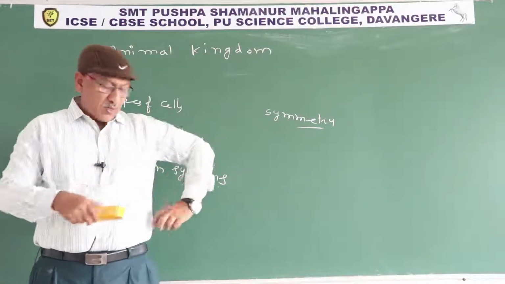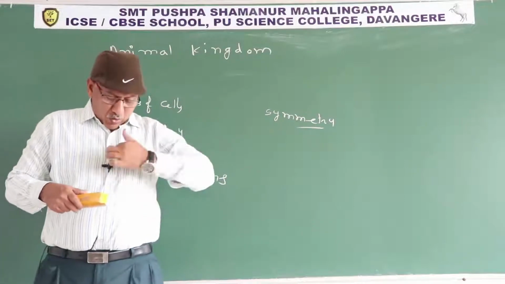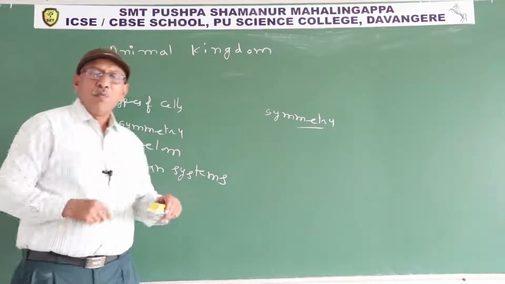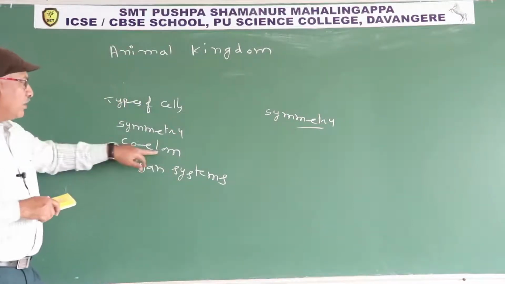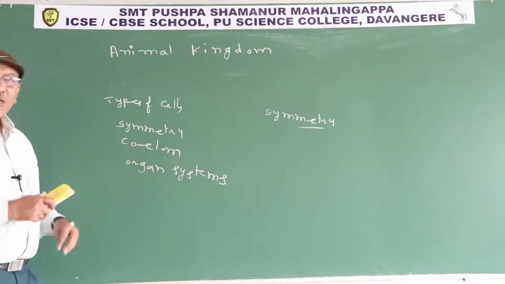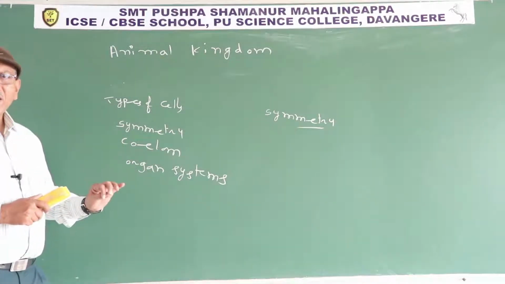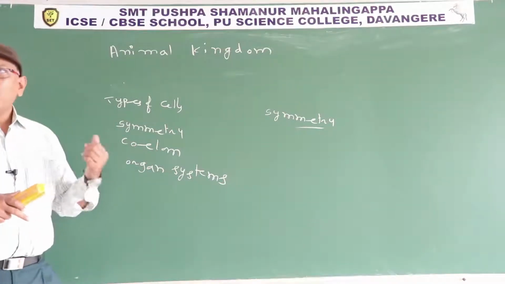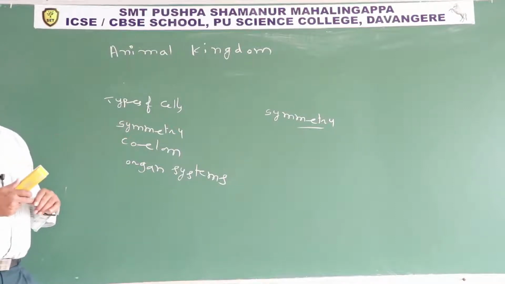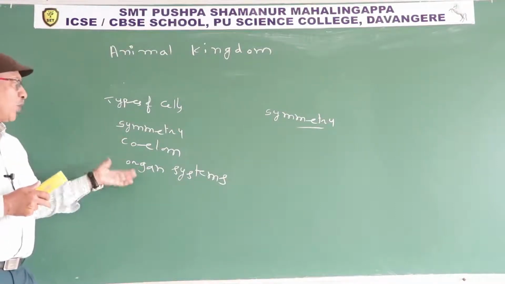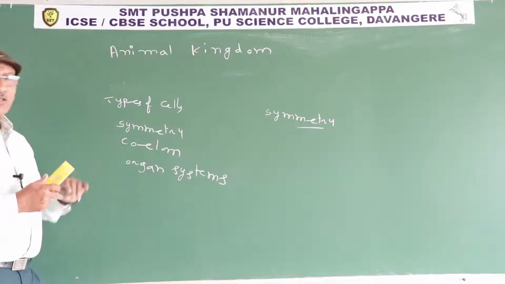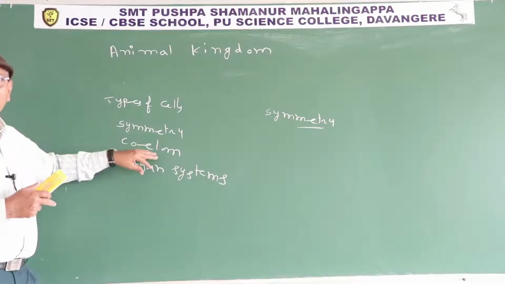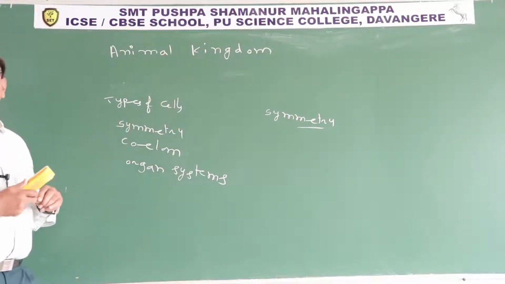The cavity present between body wall and alimentary canal is known as body cavity. If the body cavity is lined by mesodermal layer, it is known as coelom.